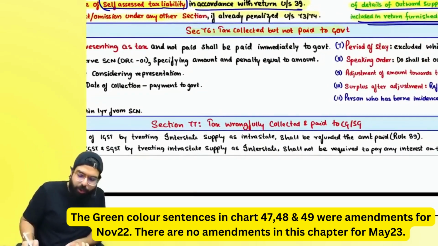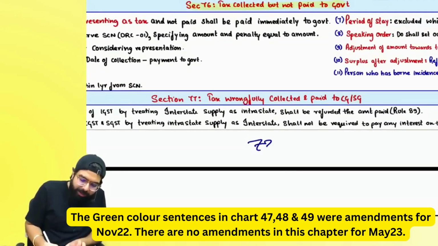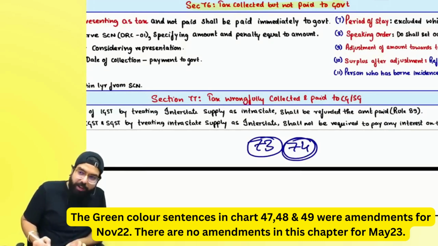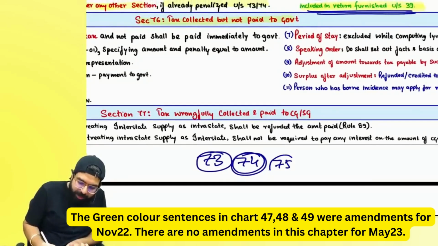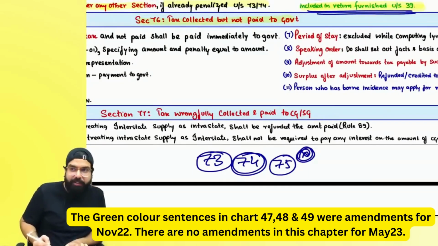Section 76 over here. People tell me one thing. We learned section 73, bona fide case, demand order. Section 74, fraud case, demand order. 75, general discipline, very very important for your exam.